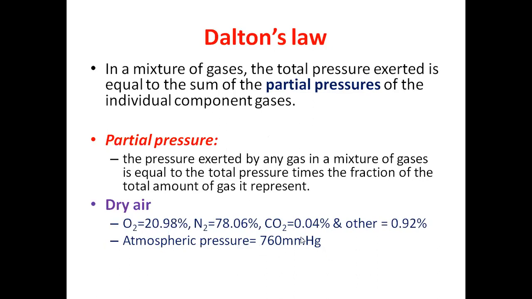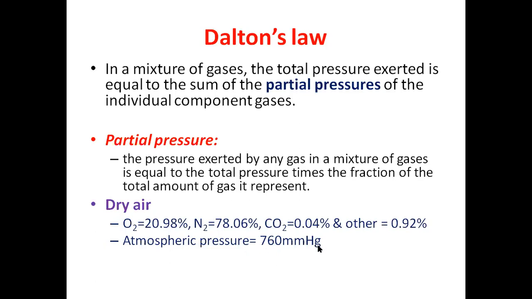So 760 mm is the atmospheric pressure of the mixture of gas. If it is a single gas, pure oxygen in a cylinder or in a room at atmospheric pressure, it occupies 760 millimeters of mercury pressure. But when you keep a mixture of gases, according to their concentration, they exert the partial pressure.